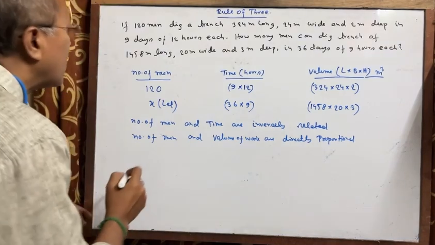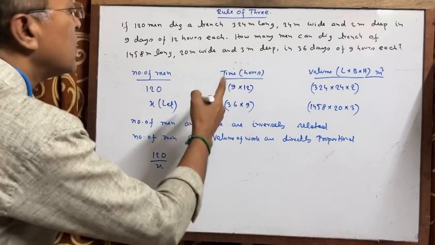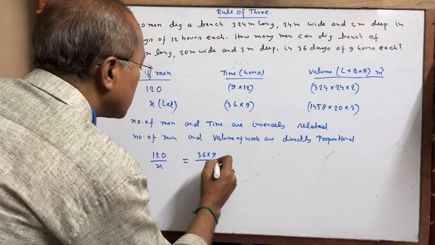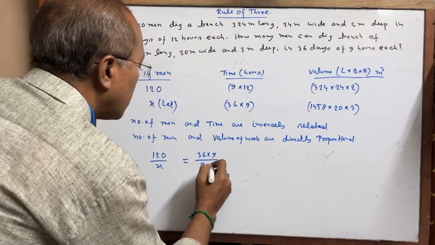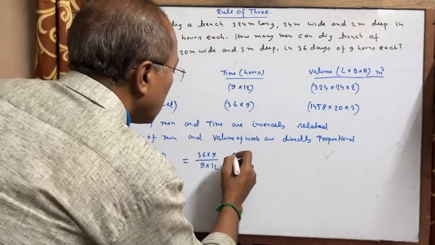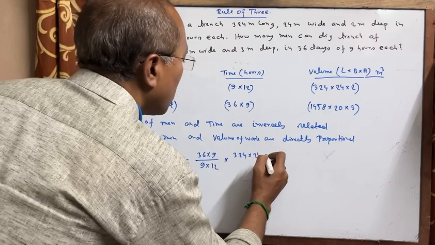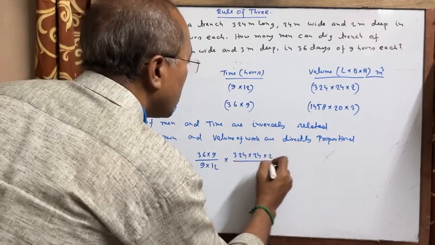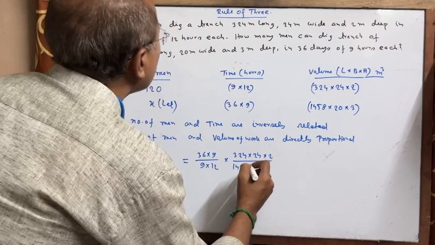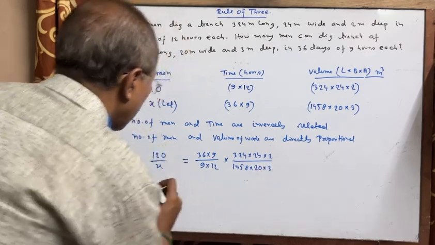Okay, so you can write 120 by x is equal to, they are inversely related, so it will be reversed, 36 into 9 by 9 into 12, into 324 into 24 into 2 divided by 1458 into 20 into 3.